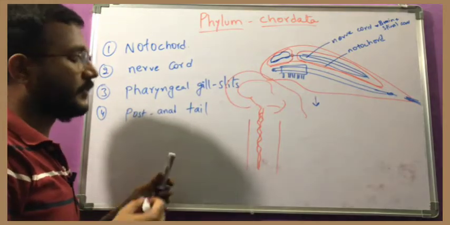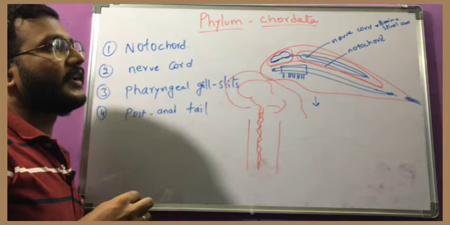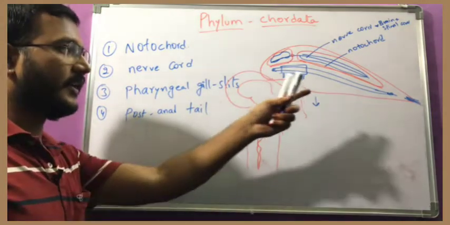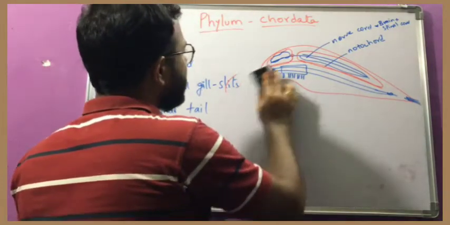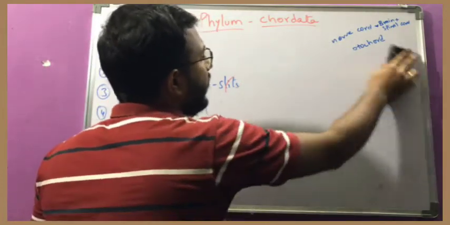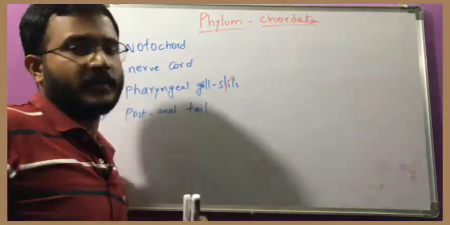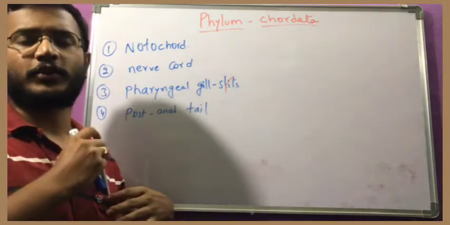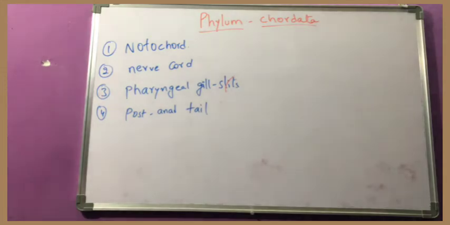So in future the notochord will develop into the backbone, the nerve cord will develop into brain and spinal cord, and this is the tail. These are the four basic features present in an animal for it to be considered a chordate. Many other characters are there too, and by considering those also, we consider that animal under the phylum Chordata.